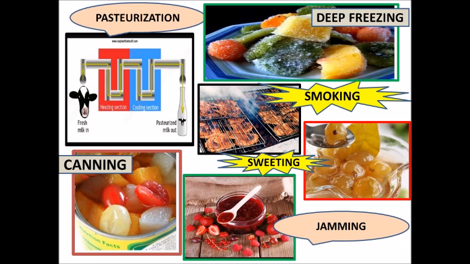Then below we have the jamming method. This method is also used commercially to preserve the fruit, pulp or items made of it for a very long time. So you have seen such important methods of food preservation used at the commercial level.